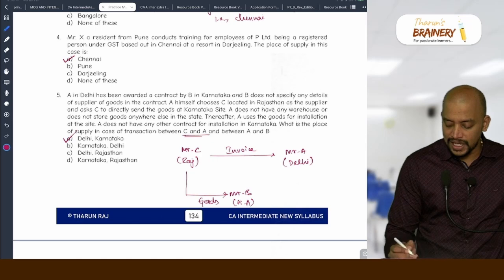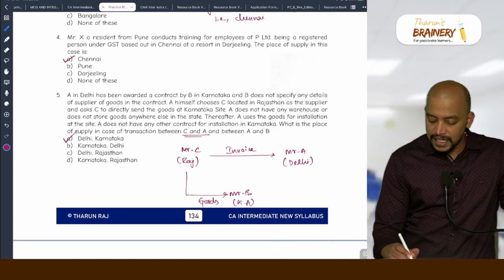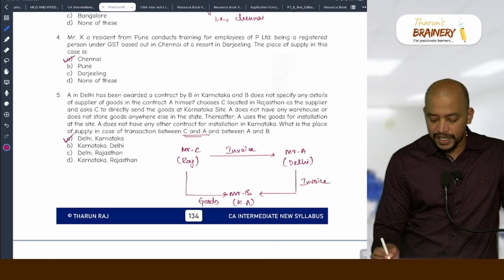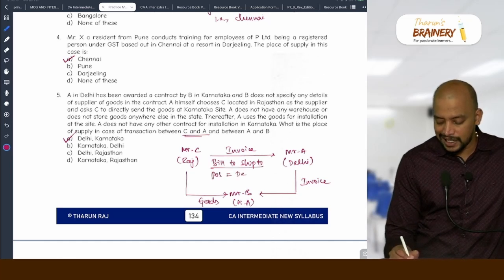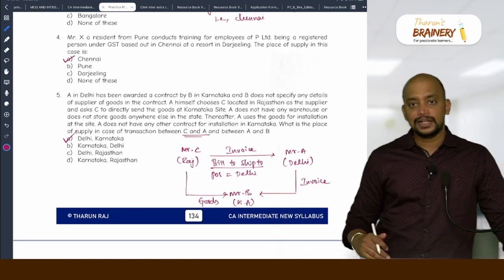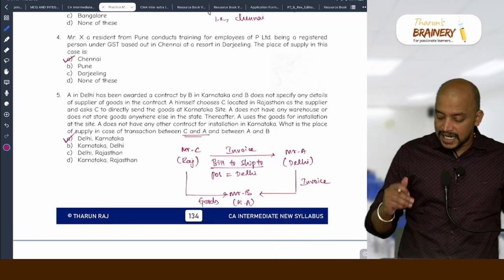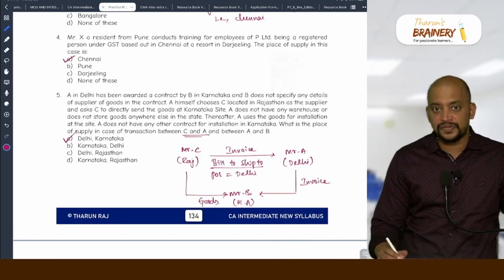Now the goods are delivered by C to Mr. B. Now there are two supplies. Supply number 1 is by C to Mr. A, and A will raise invoice to Mr. B. Am I right? For the first invoice, it is bill to ship to. So what will be taken as place of supply for bill to ship to? Billing address. So the place of supply will be Delhi. Done. Then the next one, A is raising invoice to B. When A is raising invoice to B, what will be taken as the place of supply? What is the situation?